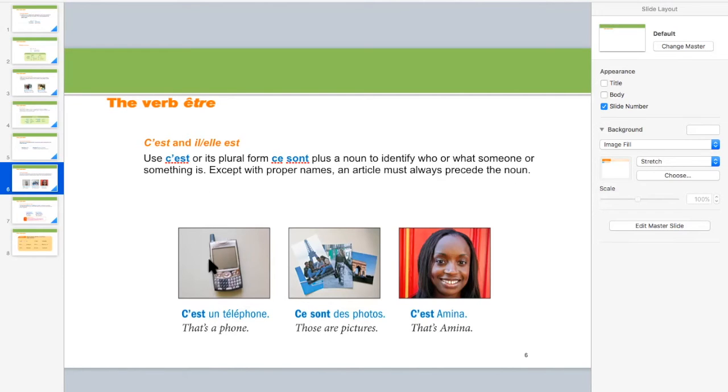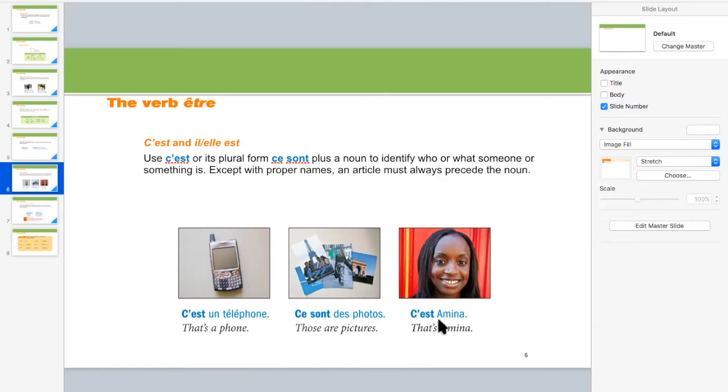Example, if we're talking about a thing, we'll say c'est un téléphone. If we are talking about many pictures, we'll say these are pictures. Ce sont des photos. If we're talking about a person, we'll write a name. We will not use articles like un or une. We'll simply write c'est Amina.